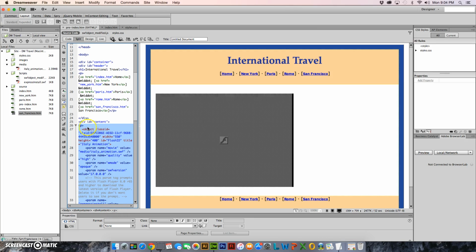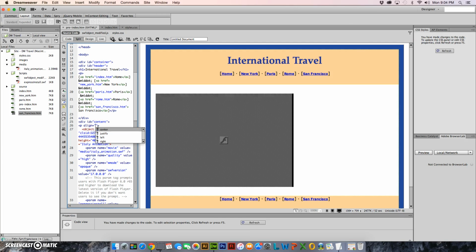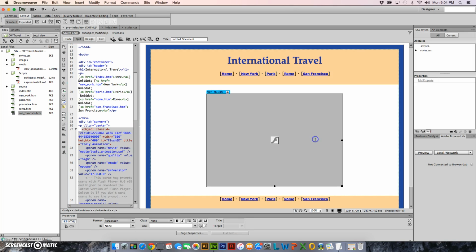In my paragraph tag, I can put an attribute, align equals center. You'll notice that as you start typing, I'm going to type it one more time, as soon as I put that space in, it pops up with the possible attributes. As soon as I type AL, align is there, and then it gives me all the possibilities. So I just choose center. And now my animation is centered on the page here.